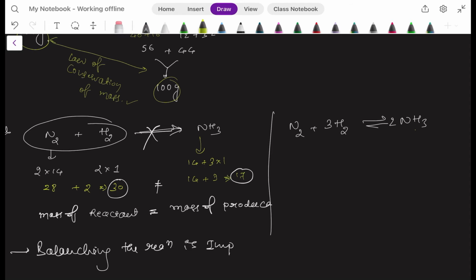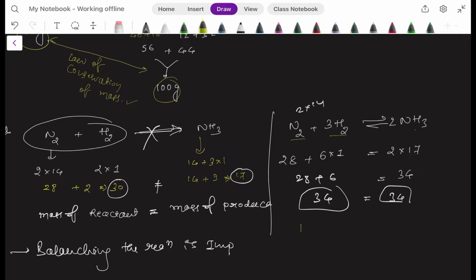Therefore 2 nitrogens are there, and here also 6 hydrogen. Now it is balanced. Now you can add the values: 6 into 1 mass of hydrogen, then N2 is 2 into 14, you will get 28. The product is 2 times 17, that is 34. Here 28 plus 6 is how much? This is also 34 only. Now reactant is equal to product.